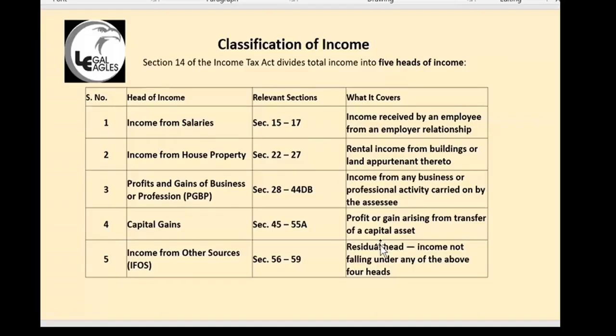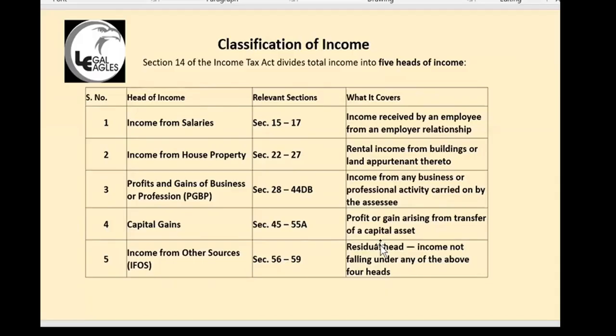Income from house property. Only rental income. If you are having any property, rental income from that property is taxed under this head. There are certain exceptions and calculations, such as where you pay property tax, and for maintenance they give certain exemptions. So rental income from building or land is taxed under income from house property.